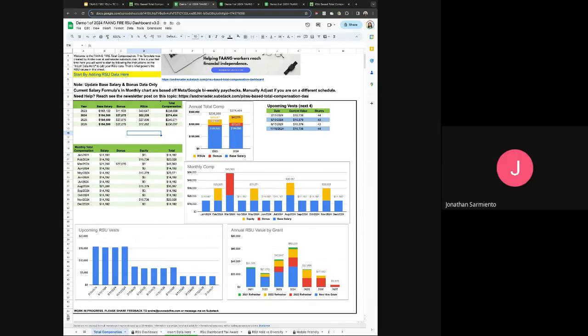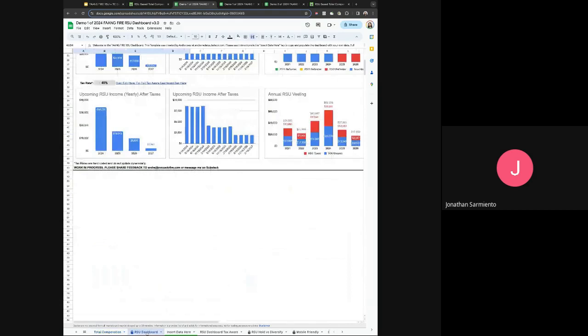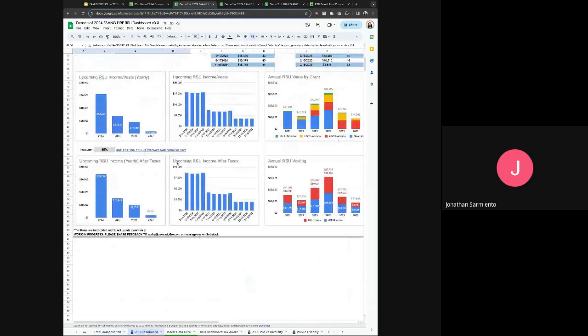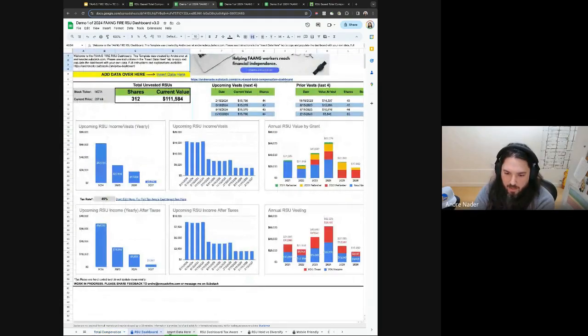Yeah, my question was around, most of it seems to be unvested RSUs. Is there any point here where it's vested RSUs and totals there? I couldn't see. In the RSU dashboard, it will give you all RSU data. Yeah, okay, here we go. So these are the upcoming ones, like you said, this is just future looking.